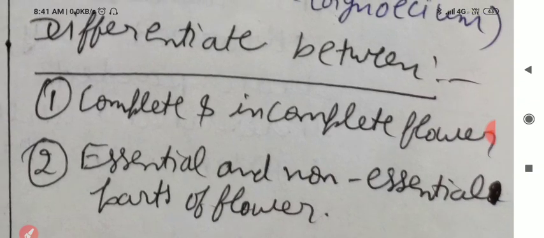Next question is differentiate between. Write down this question. Differentiate between, first, complete and incomplete flower. Second, essential and non-essential parts of the flower. So let us continue further.